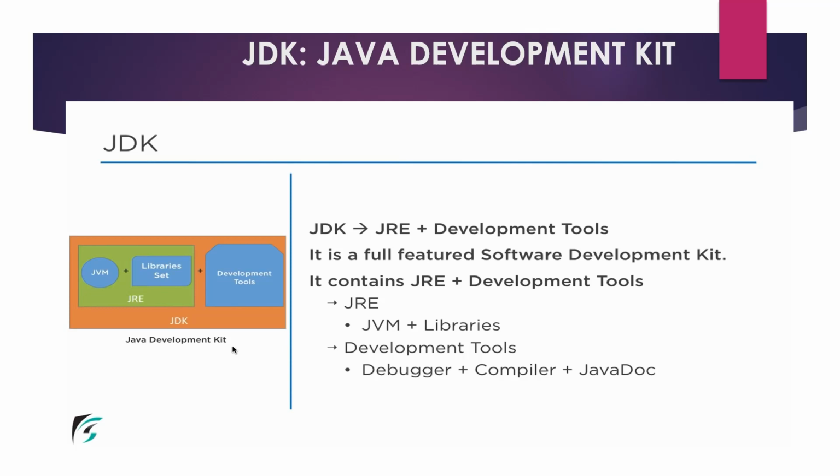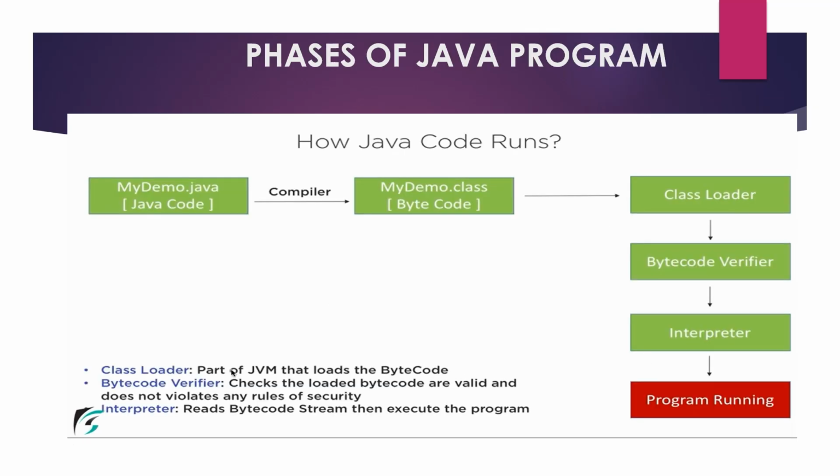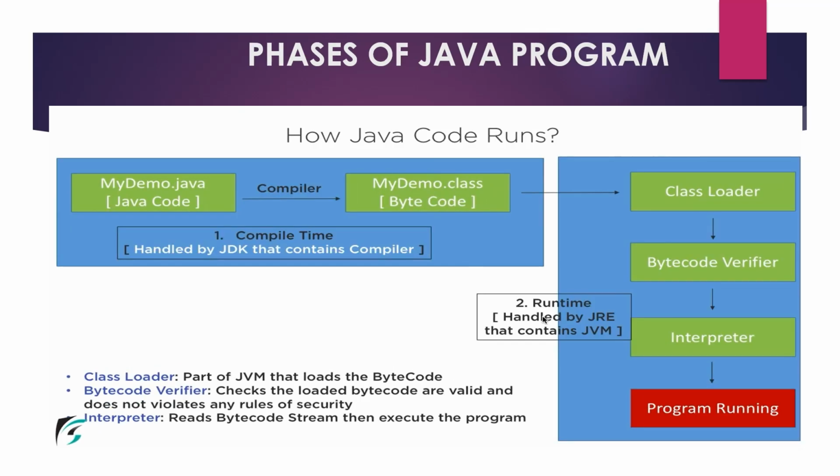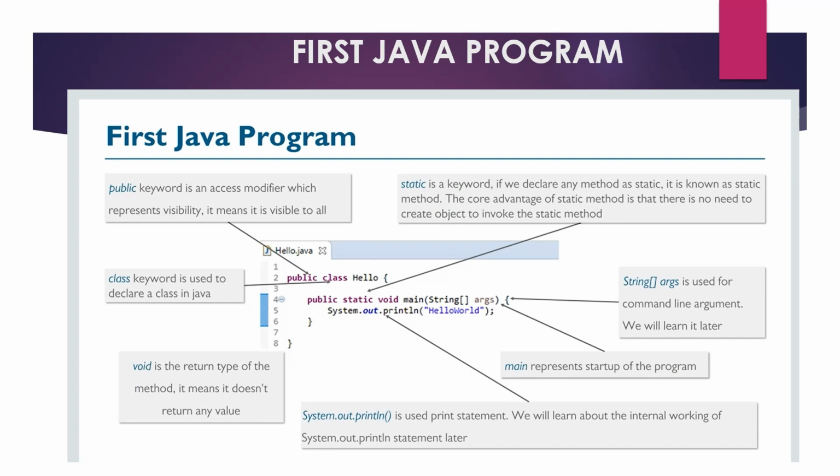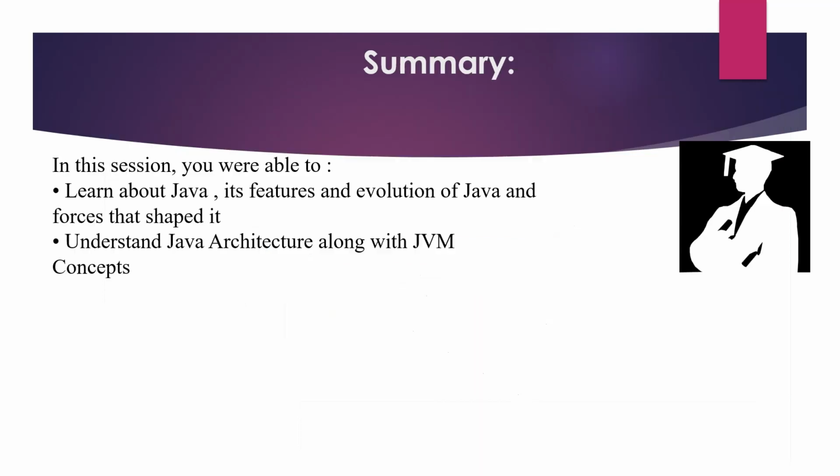By the help of this diagram, we can see that there is a Java development kit that contains the JRE, and inside the JRE there is the JVM, the Java virtual machine. Now, what are the phases of our program? Whenever we write our program, how will it execute? Let us suppose this is our first Java program: public class Hello with a main method. Let us see how it runs with the help of this flow diagram.